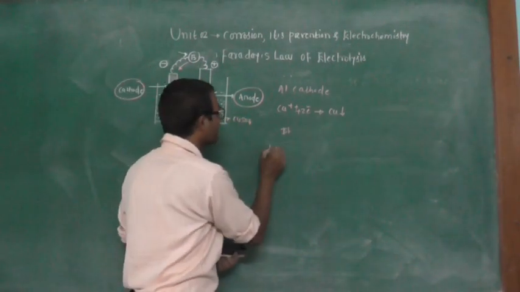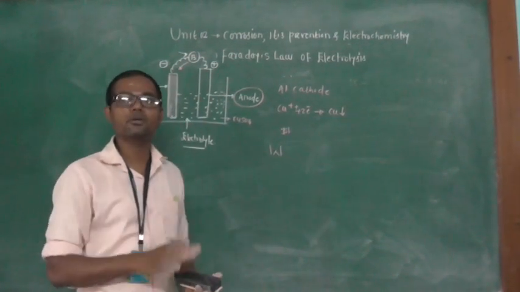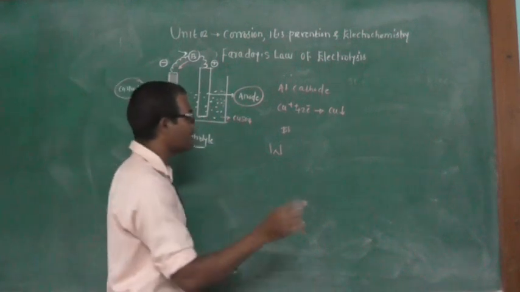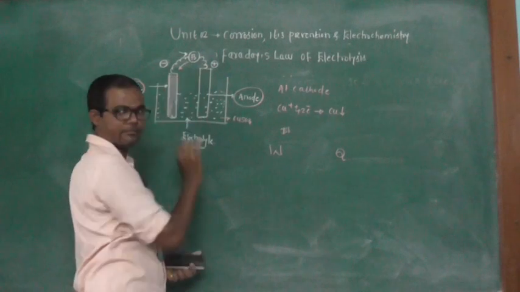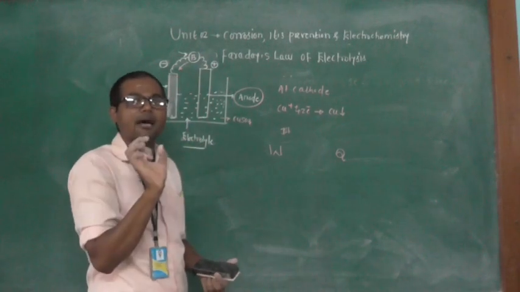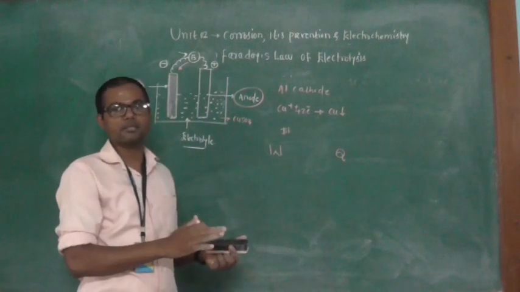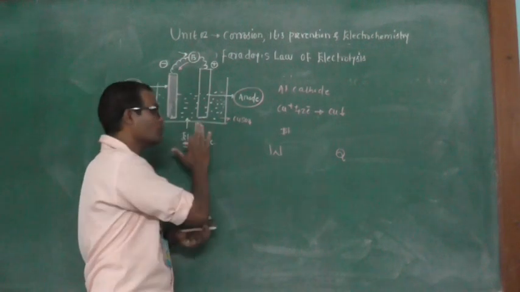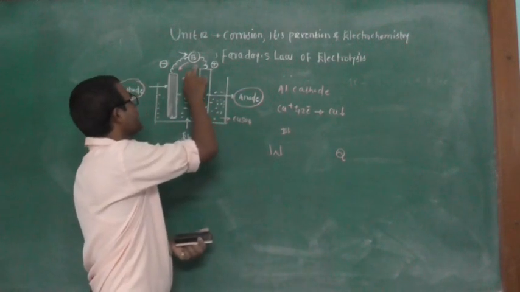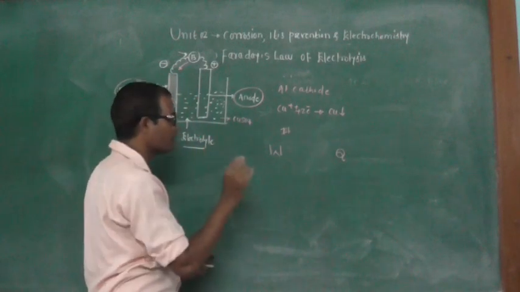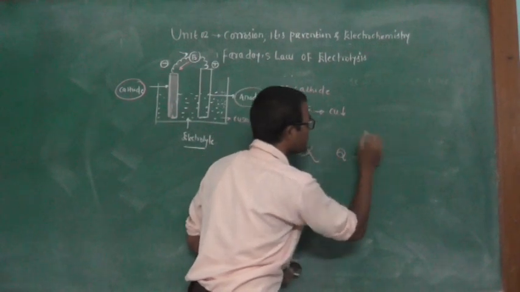For example, W is the weight of substance deposited at the cathode during the electrolysis process, and Q is the amount of electricity that passes through the circuit. According to Faraday's first law, the amount of substance deposited at the cathode is directly proportional to the quantity of electricity that passes through the circuit. So W is directly proportional to Q. This is our first equation.